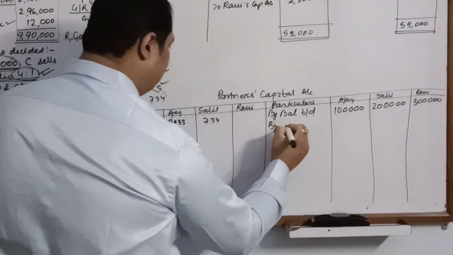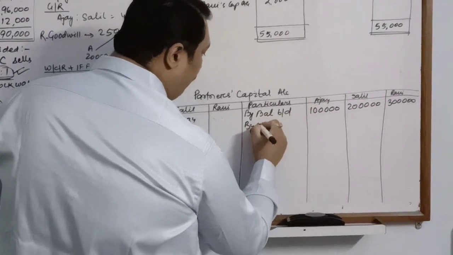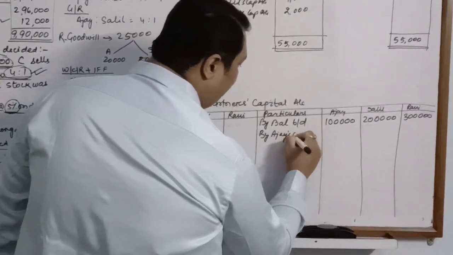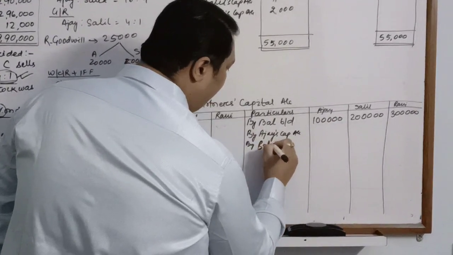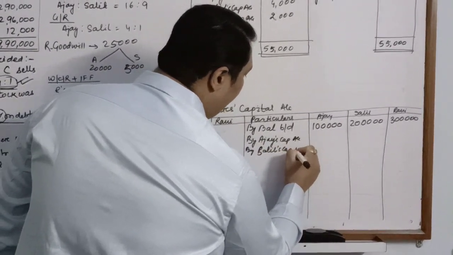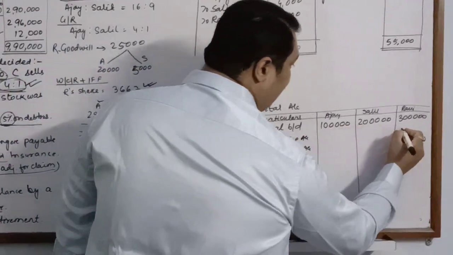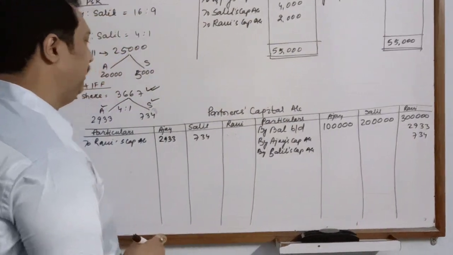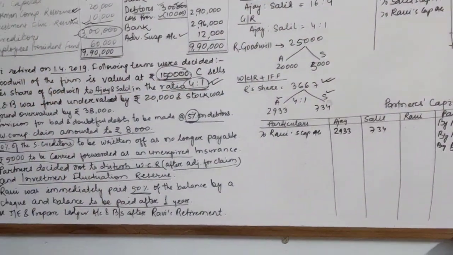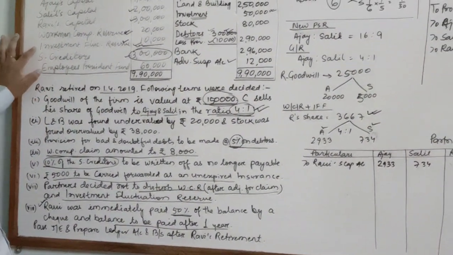So here I will write Ravi is getting from Ajay. So I will write by Ajay's capital account and by Salil's capital account. Both of them are giving, one is giving 2933, second one is giving 734. So that was the adjustment for these two items.